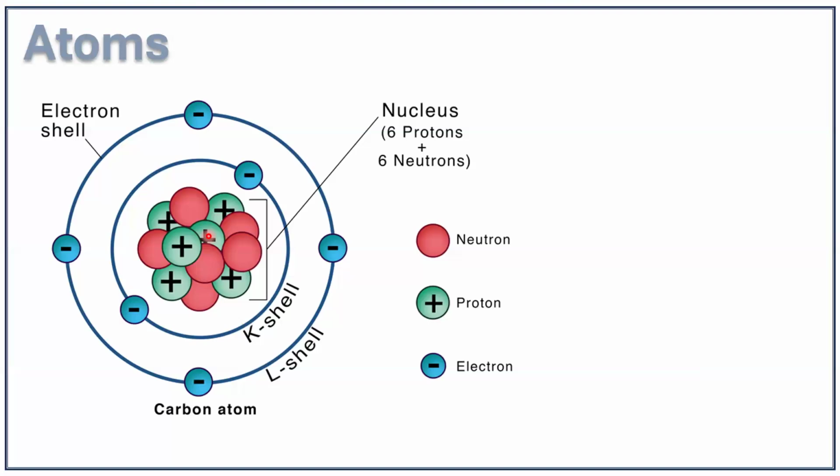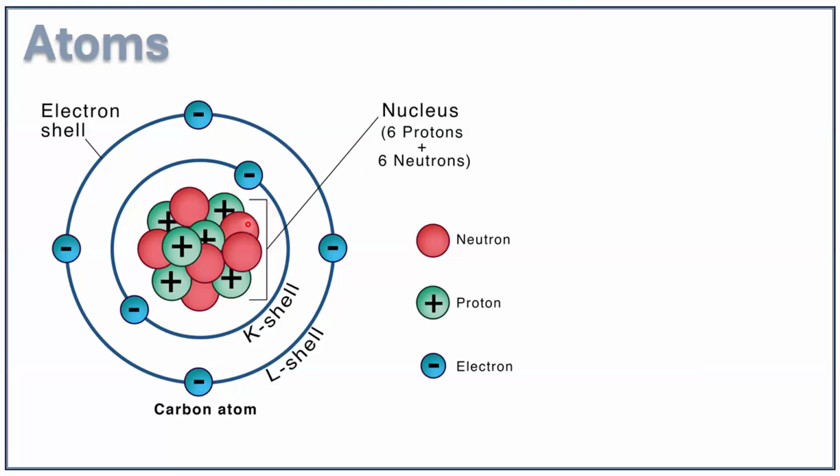Now, in an atom, the number of protons is equal to the number of electrons. So if you have 4 protons in an atom, there will be 4 electrons, which means that an atom is electrically neutral, because protons and electrons have the same magnitude of charge, but opposite in sign. The atom is electrically neutral. So if you have 6 protons, you should have 6 electrons as well.